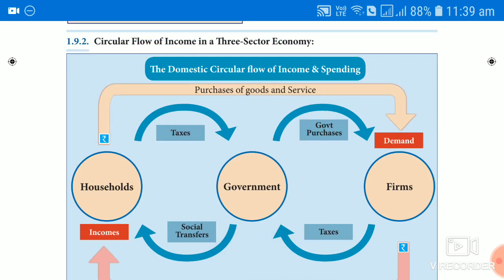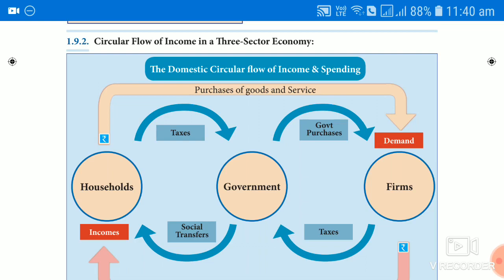Now, here what is the role of the government, or in what way household and firm are related to the government, or how the household, government and the firm are interrelated. So what does the government do?